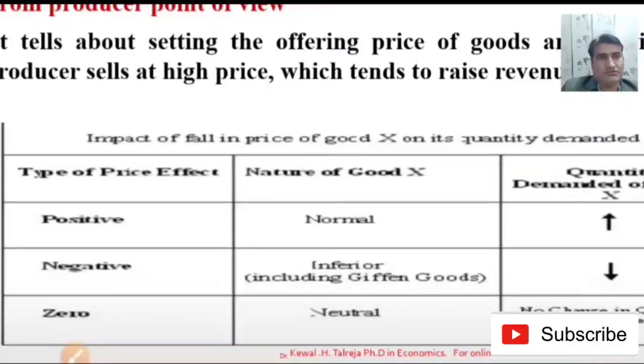Normal goods are those goods for which an increase in income increases the demand of that good. So income effect is positive in case of normal goods, whereas the income effect is negative in case of inferior good. Price effect will be negative in case of inferior good, and the price effect will be 0 in case the nature of goods is neutral. Neutral goods are those goods for which an increase in income does not affect the quantity demanded. A consumer with increase in income does not increase his demand for medicine or salt. So the type of price effect will be 0 in case of neutral good.